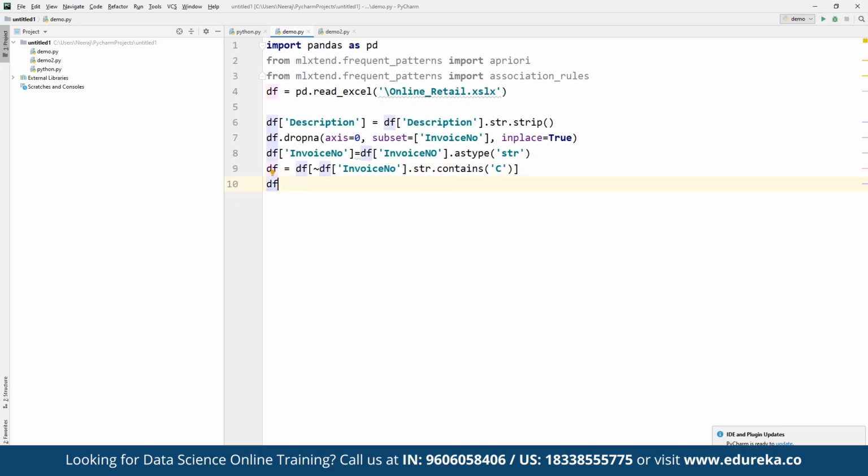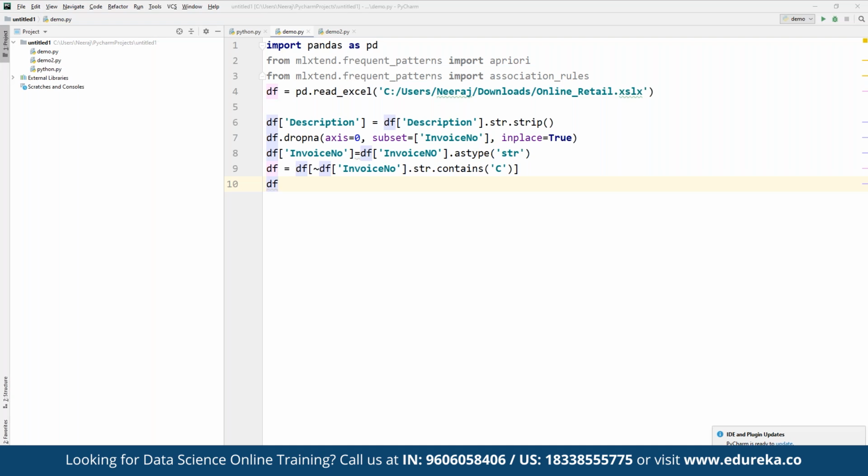After we are done cleaning up, we need to consolidate the items into one transaction per row with each product. For the sake of keeping the data small, we are only going to look at the sales for a specific country. So once we are done, we are going to create and consolidate the items into one transaction per row with each product, and for the sake of keeping the dataset small, we are going to look at the sales for a specific country.